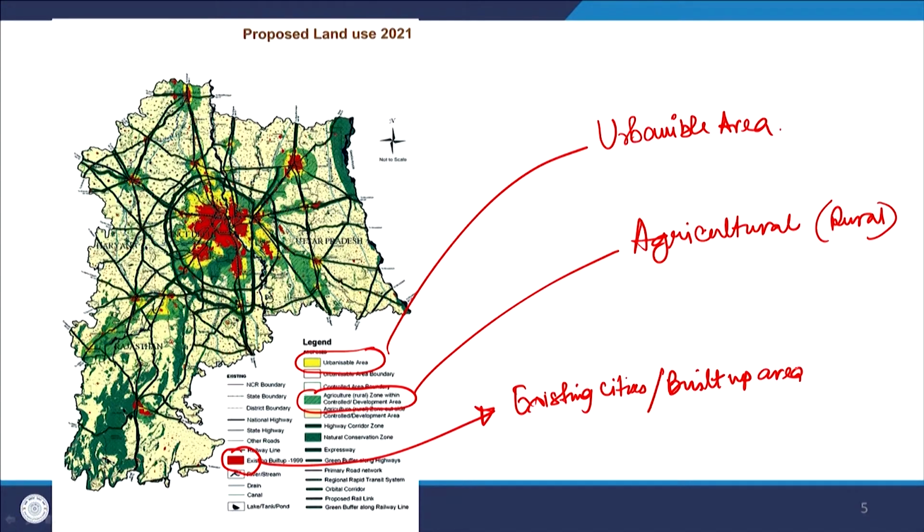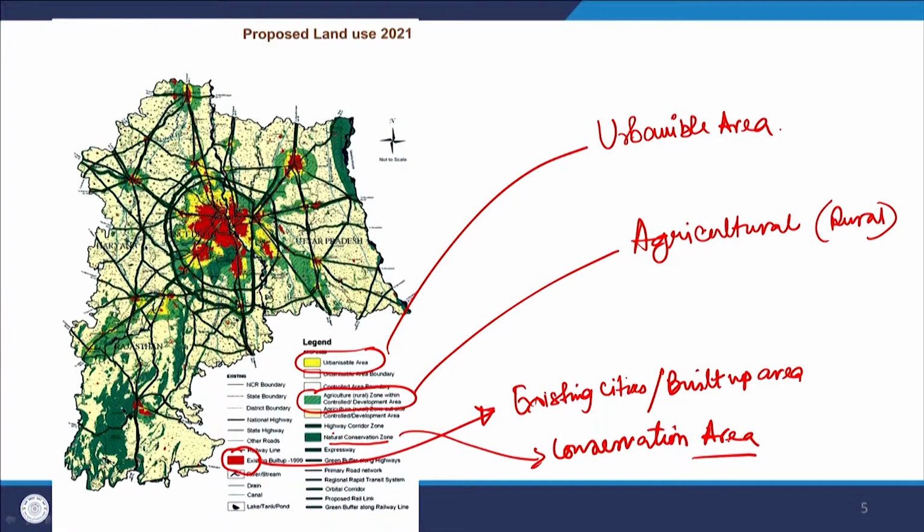And apart from that there are conservation areas, where neither urbanization nor any other development will take place in terms of roads or any infrastructure. No infrastructure or development will be there in the conservation area.